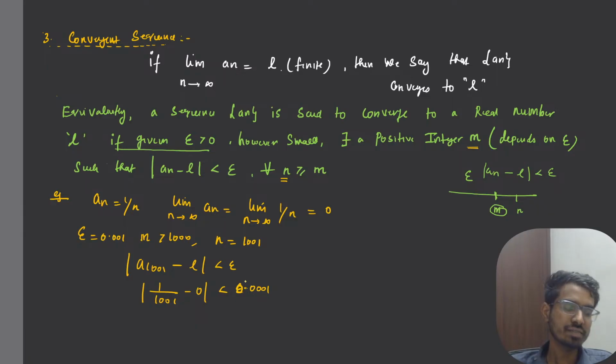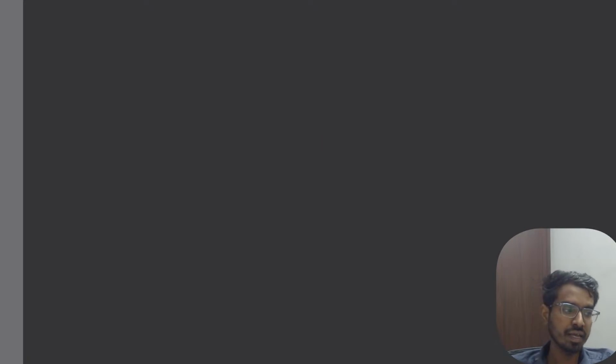So what the definition says is a sequence a_n is said to converge to a real number L if, given epsilon greater than 0, however small, there exists a positive integer m, and this m depends on epsilon, such that the distance between a_n minus L is less than epsilon for all n that is greater than m. So we have shown m is greater than 1000. If I take any number that is greater than 1000, the distance between a of that number and L will be less than epsilon, right? Okay. Now we will define what is meant by divergent sequences.